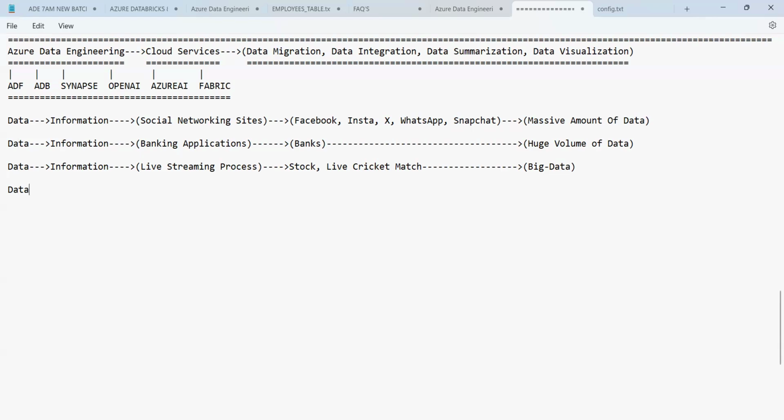We can also have data which we get from information, guys. What are the other sources we can say? It can be human generated, or machine generated, or human and machine generated.